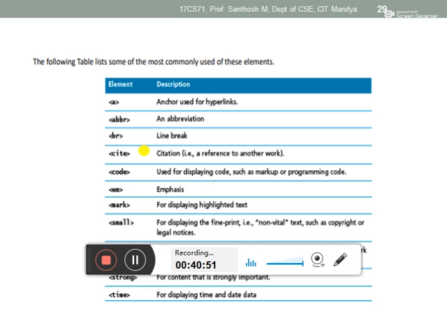And then cite, if you want to mention any website's citation, you have to mention it within cite. This one is also an inline tag. And then code, if you want to write programming code. And then EM is emphasize. That emphasize will look like italic. Italic in the sense of fonts, how it displays.